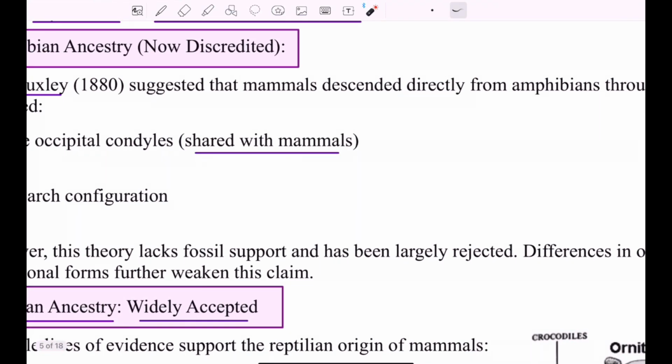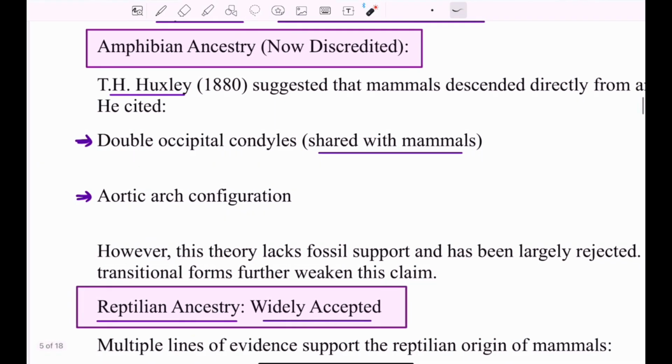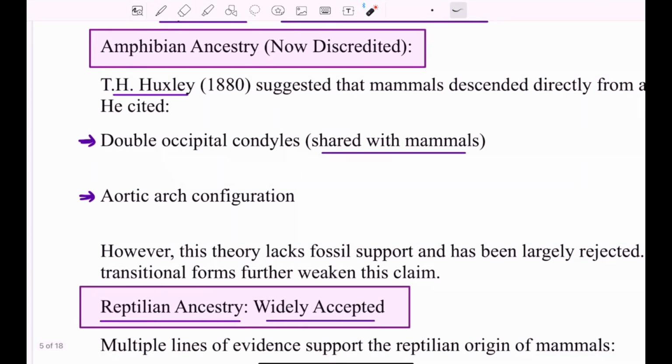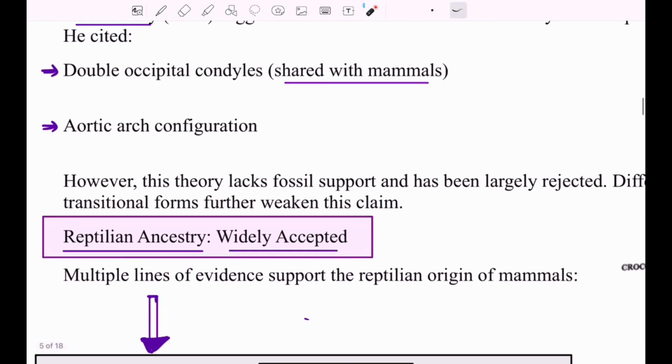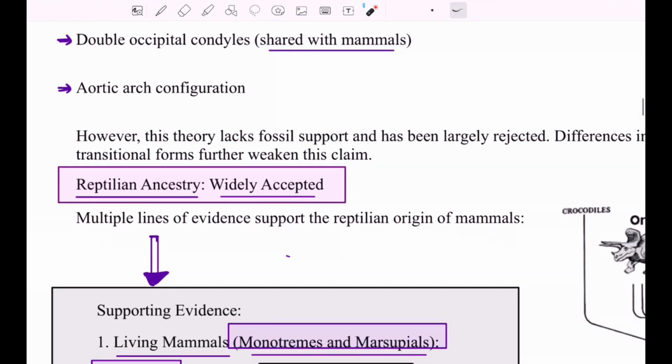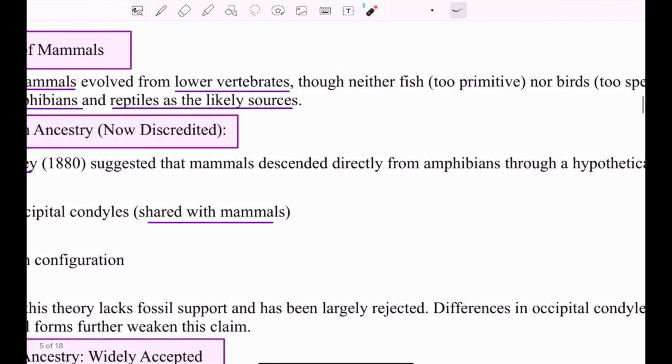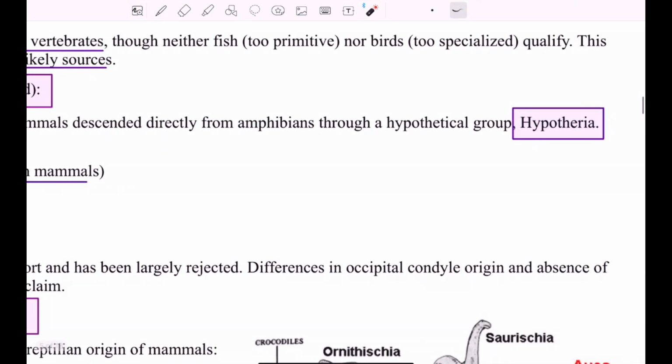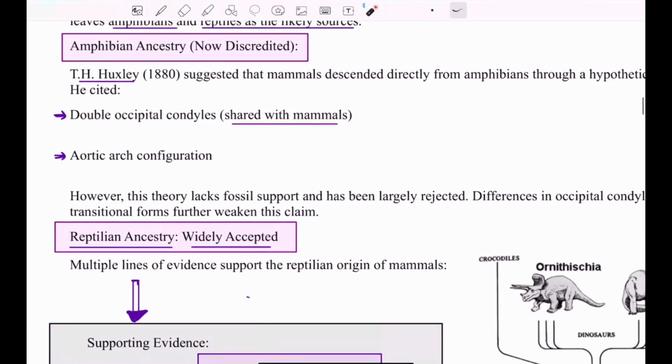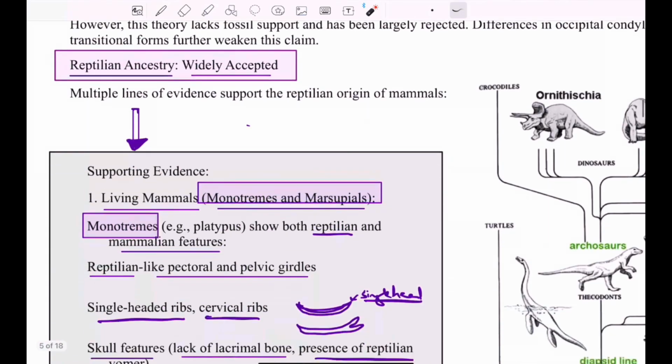Since it was a theoretical concept, he said that the amphibians share the property of double occipital condyles with the mammals, and the aortic arch configuration is similar to some extent. But then this theory was rejected, as no representative of Hypotheria was found. There was no fossil evidence, that's why this was discarded.